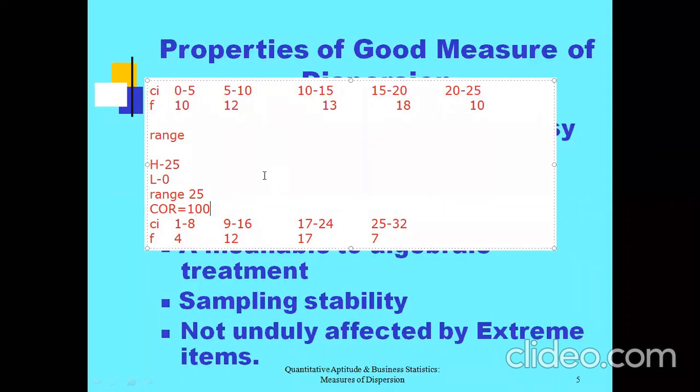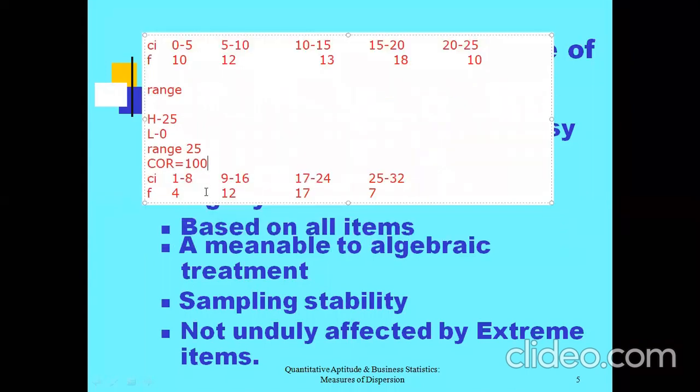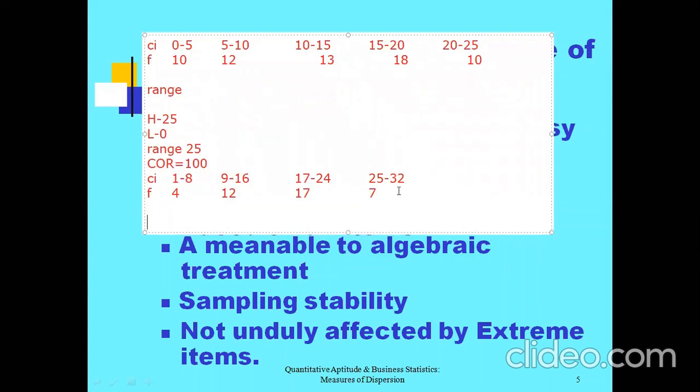Now in the second example, I want you to calculate the range and the coefficient of range. First calculate the range. What is the range?